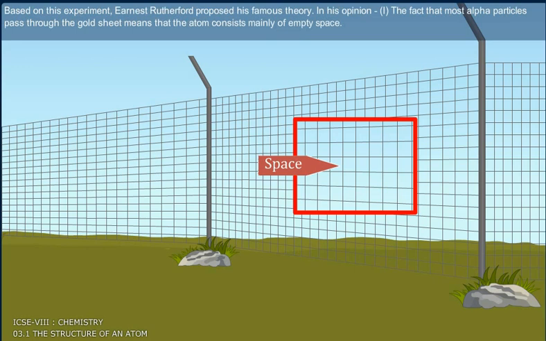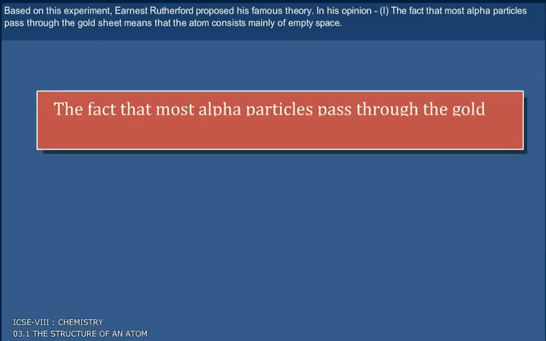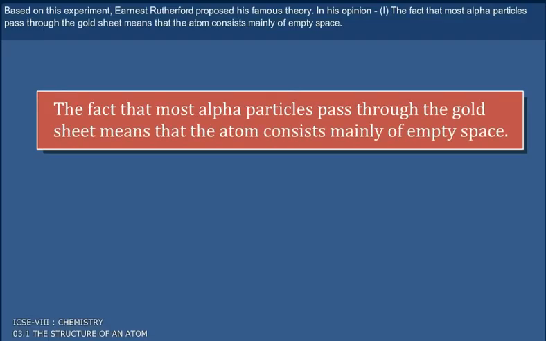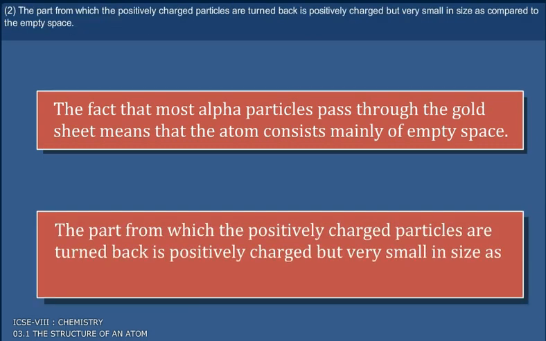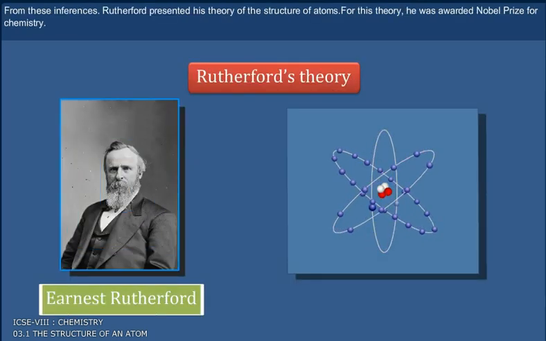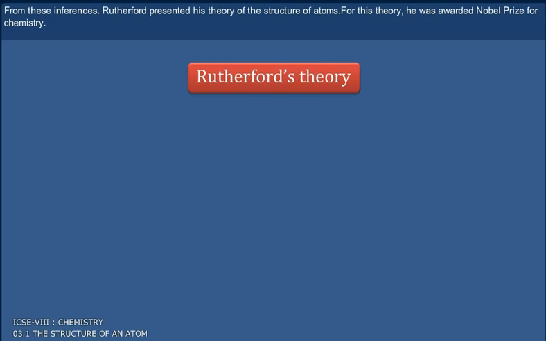Based on this experiment, Ernest Rutherford proposed his famous theory. In his opinion, the fact that most alpha particles pass through the gold sheet means that the atom consists mainly of empty space. The part from which the positively charged particles are turned back is positively charged, but very small in size as compared to the empty space. From these inferences, Rutherford presented his theory of the structure of atoms. For this theory, he was awarded a Nobel Prize for chemistry.